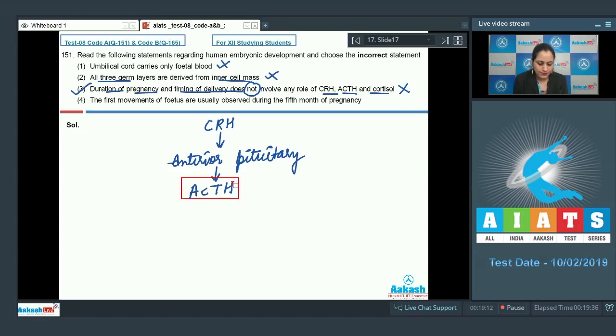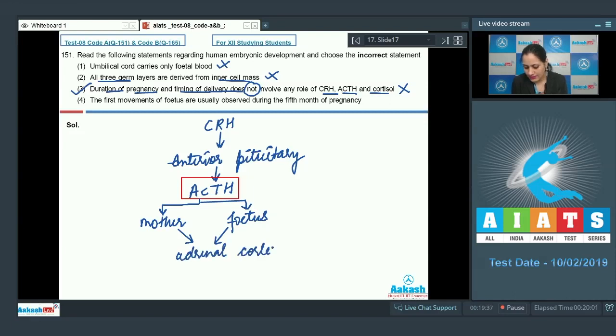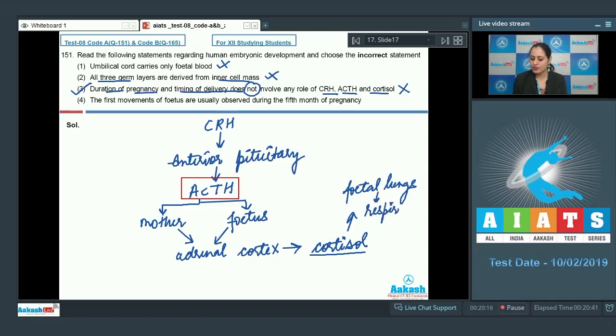This ACTH from both mother and fetus acts on the adrenal cortex to release cortisol, and this cortisol prepares fetal lungs for respiration.